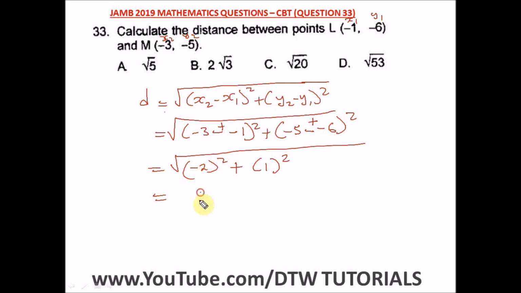What is minus 2 squared? It will be 4, and what is 1 squared? That will be 1. So we have 4 plus 1, which will give us 5. So we have the square root of 5 as our answer. This is the distance between point L and M, and our right option here is option A.